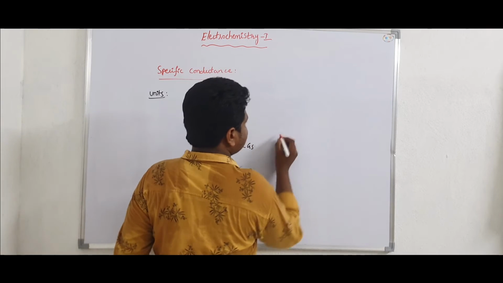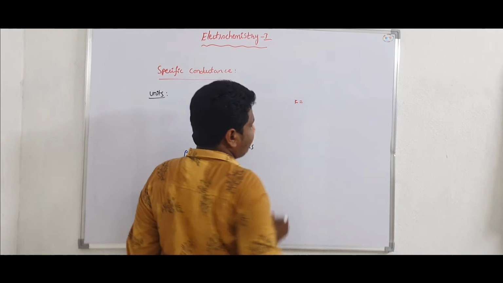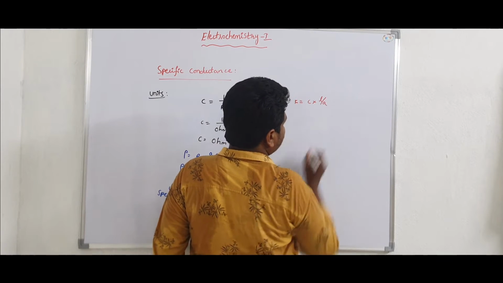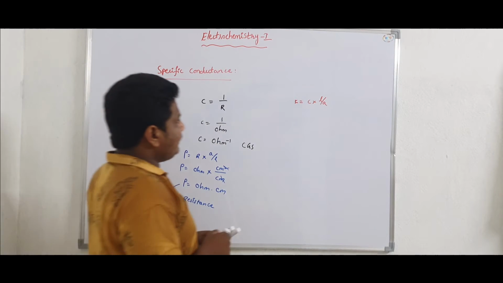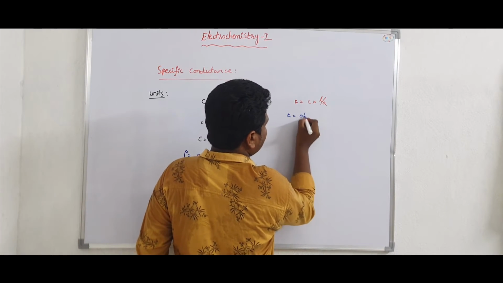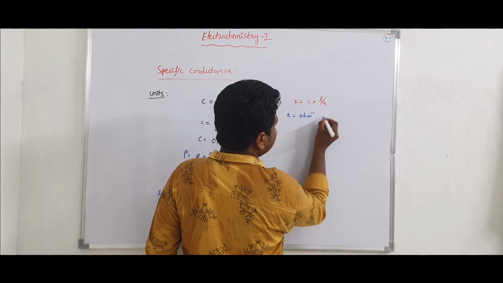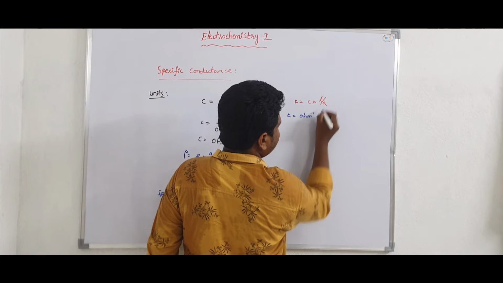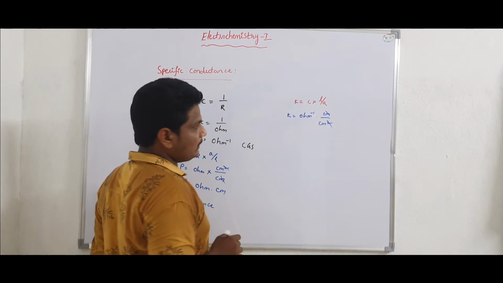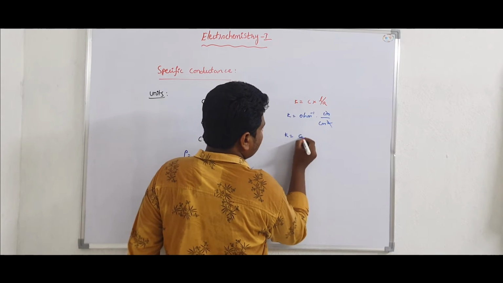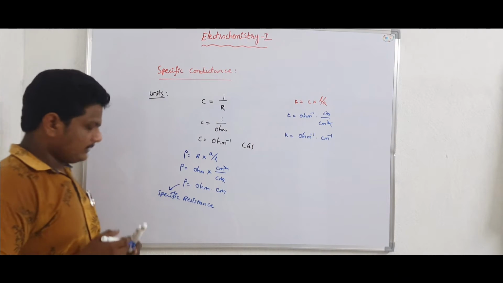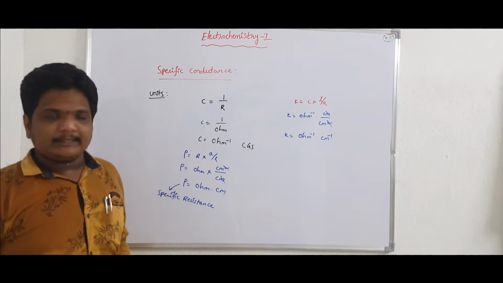Now when coming to the specific conductivity, that is kappa, it is equal to C into L by A. Here kappa is equal to C into L by A, where C is in ohm inverse, L is the centimeter and A is the area of cross section, that is centimeter square. So centimeter and the square will be cancelled out. Kappa is equal to ohm inverse centimeter inverse.